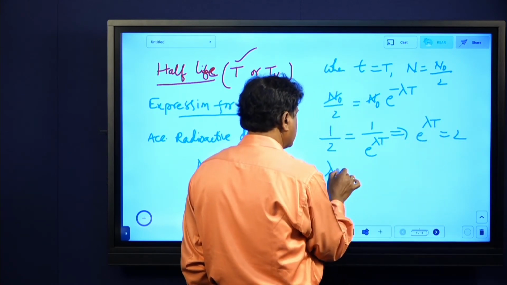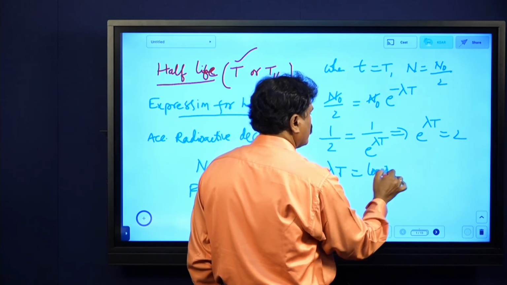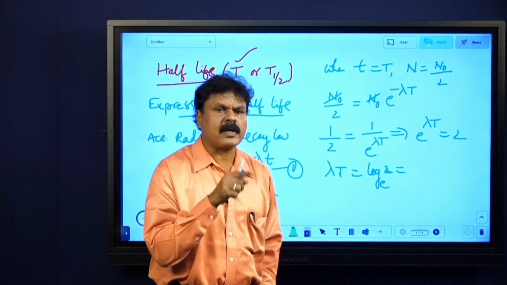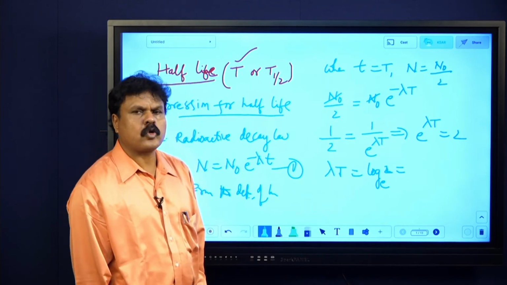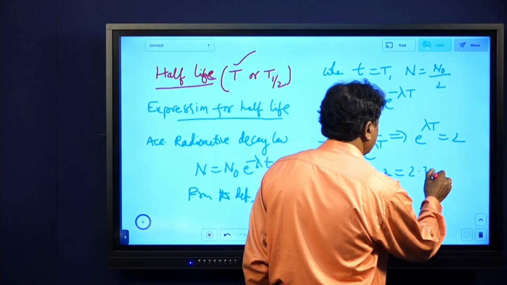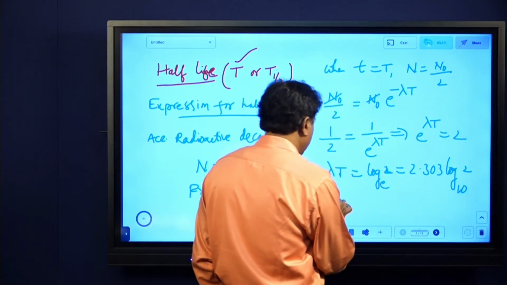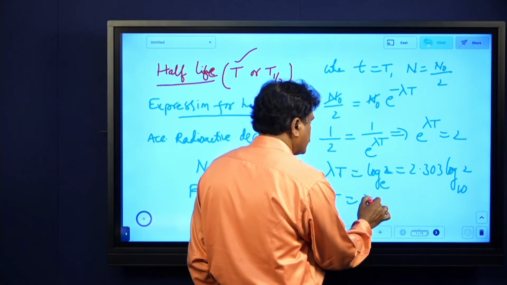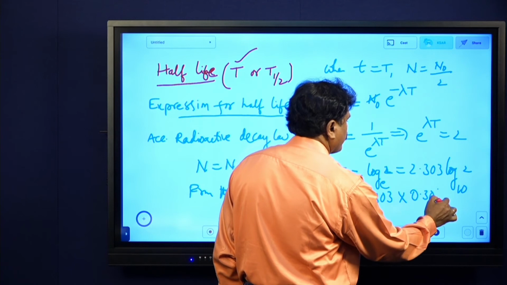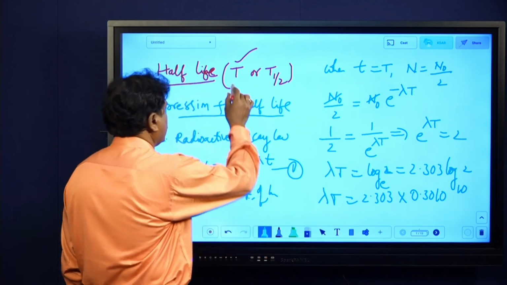Now lambda T equals log 2 base e. When you convert it, it will be 2.303 log 2 base 10. We are converting Neperian logarithms into common logarithms. Again, lambda T equals 2.303 log 2 base 10. You have to write all this. Log 2 is nothing but 0.3010.